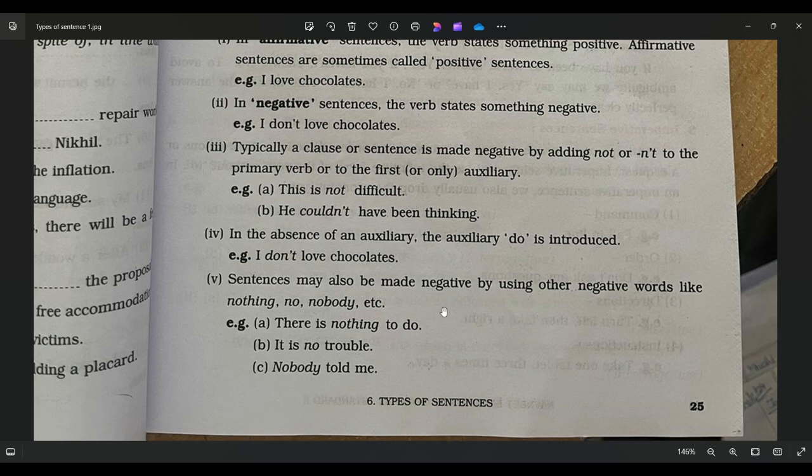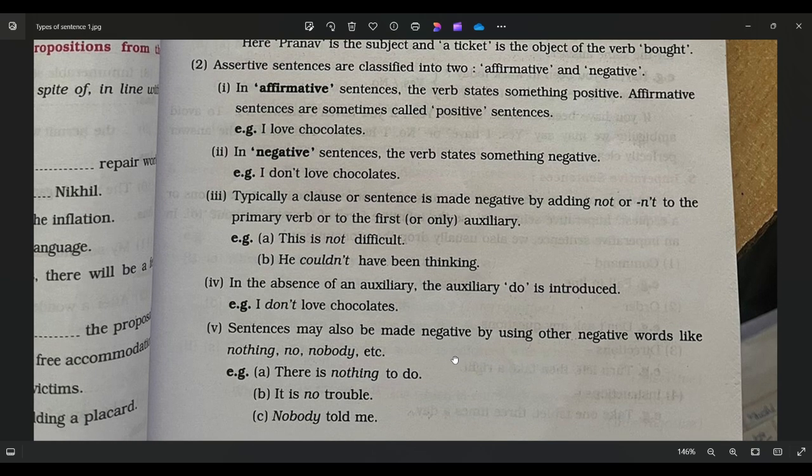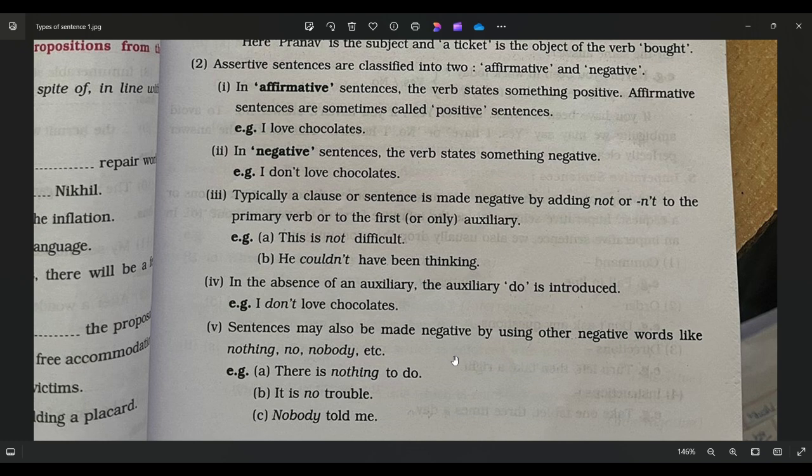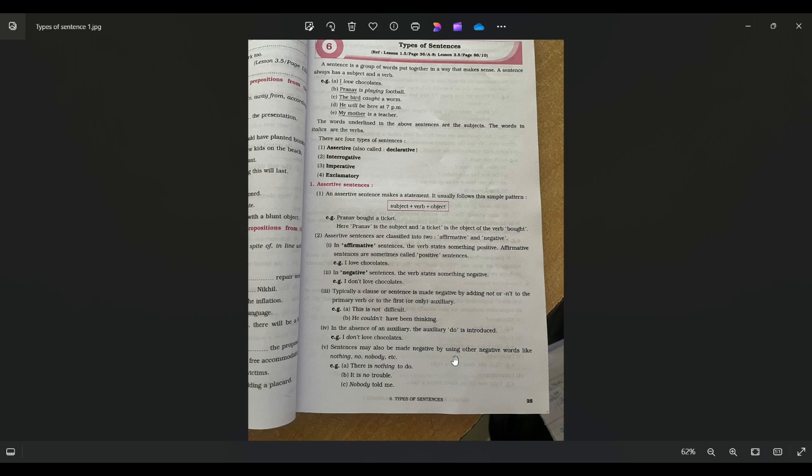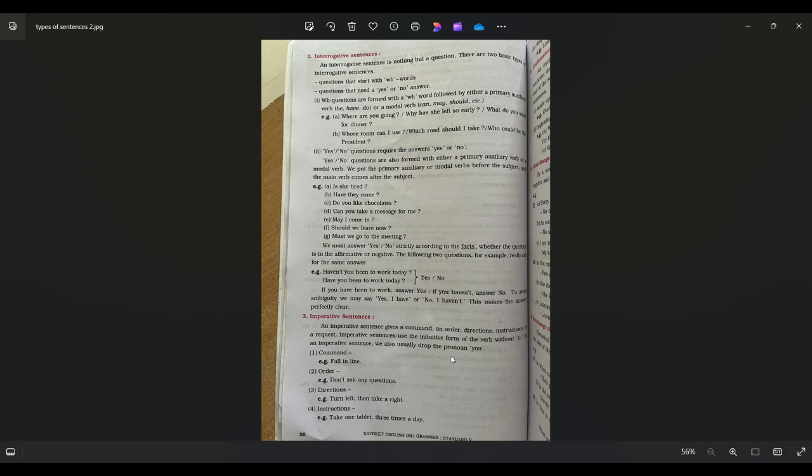Number 5, sentences may also be made negative by using other negative words like nothing, no, nobody. So that's also possible. You can put no, not, nothing, nobody, and make the sentence negative. So these are the rules for assertive sentences. And remember, a sentence that starts with a subject is mostly an assertive or declarative sentence.